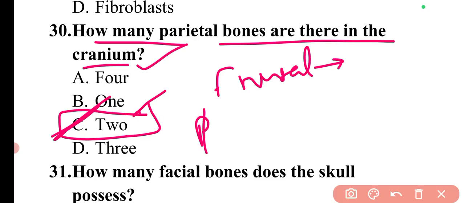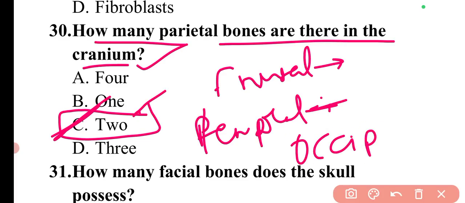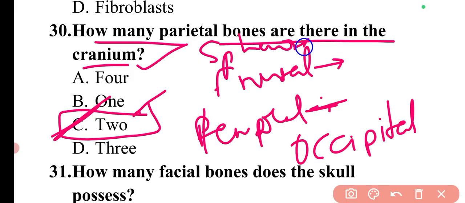Then there are the temporal bones. Temporal bones are also paired ones, and they form the inferior lateral aspects of the cranium and part of the cranium floor. Then there is occipital bone. Then there are sphenoid bone, and there is ethmoid bone. So these different bones are present in the cranium part.